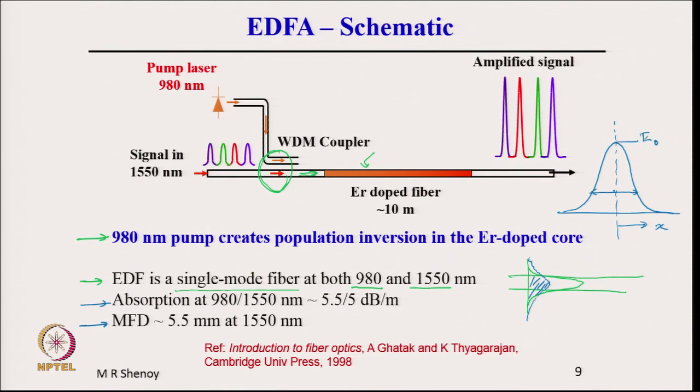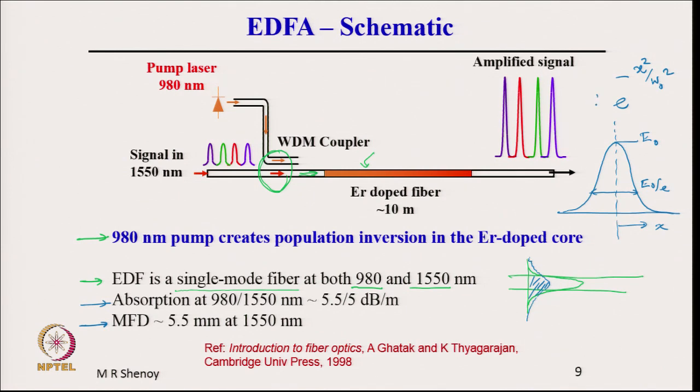then where it drops down to E0 by e. If we take a Gaussian which is defined as e to the power of minus x square by w 0 square, then when x is equal to w 0, this exponent becomes e power minus 1, which is 1 by e.